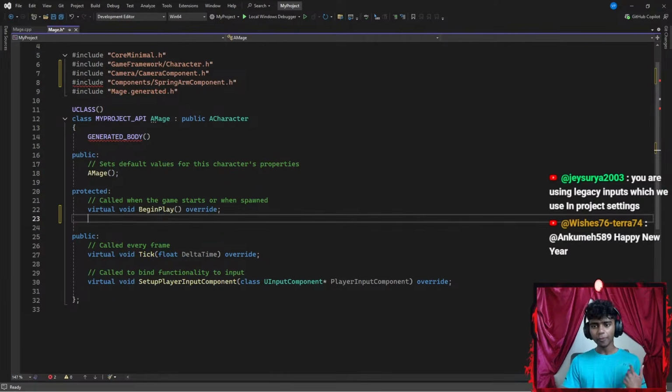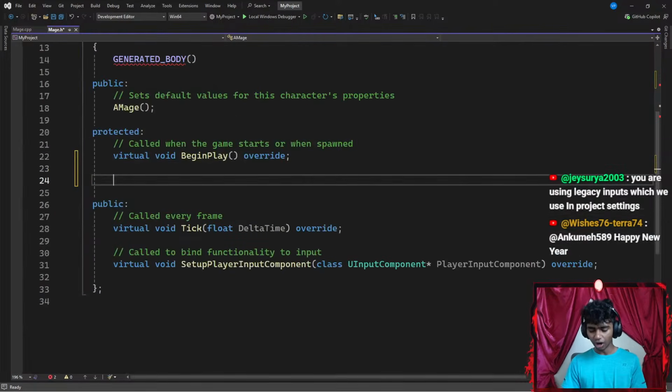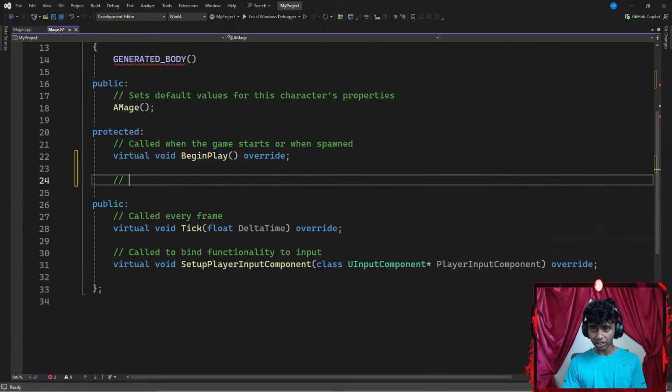Okay, that's it. Next up, I'm going to go ahead and add a few methods here. So I'm going to go with something like functions. Let's go with something like move, turn, and rotate. There we go. Functions. Did I spell rotate correctly? R-O-T-A-T-E. I think it's correct.